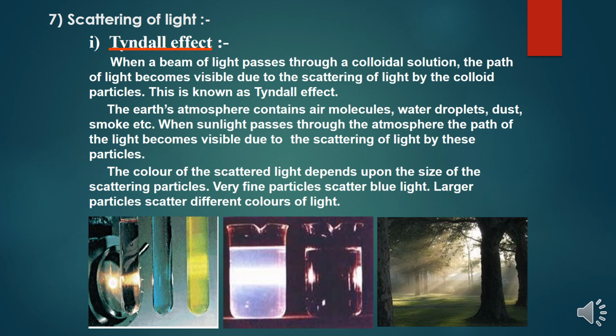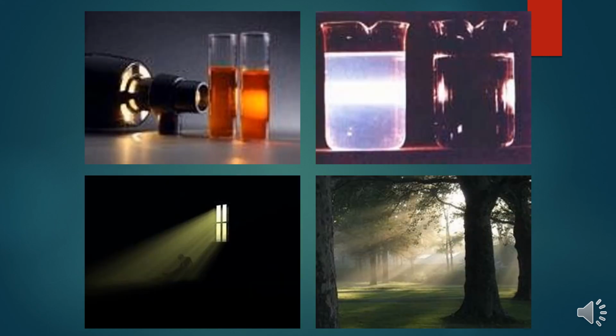When a beam of light passes through a colloidal solution, the path of light becomes visible due to the scattering of light by the colloidal particles. This is known as the Tyndall effect. The Earth's atmosphere contains air molecules, water droplets, dust, smoke, etc. When sunlight passes through the atmosphere, the path of the light becomes visible due to the scattering of light by these particles. The color of the scattered light depends upon the size of the scattering particles. Very fine particles scatter blue light, while large particles scatter different colors of light. So these are some examples of scattering of light.